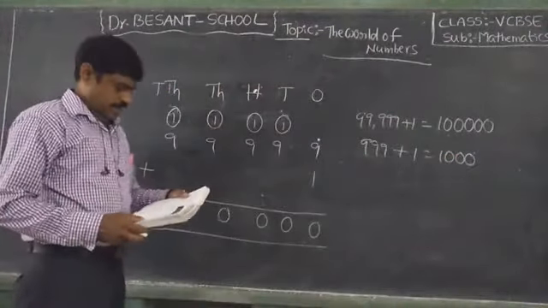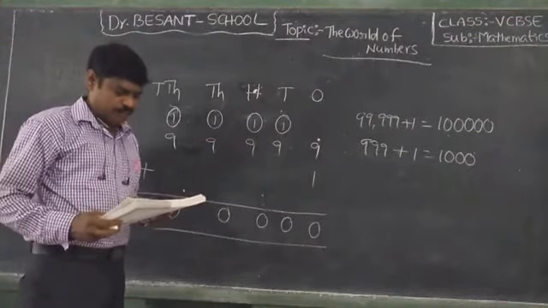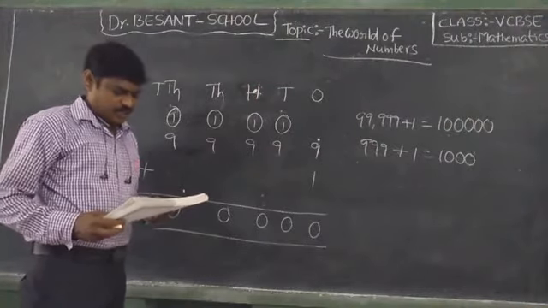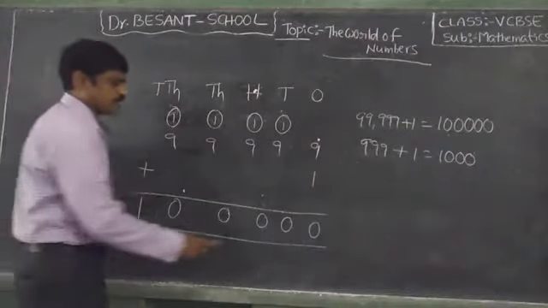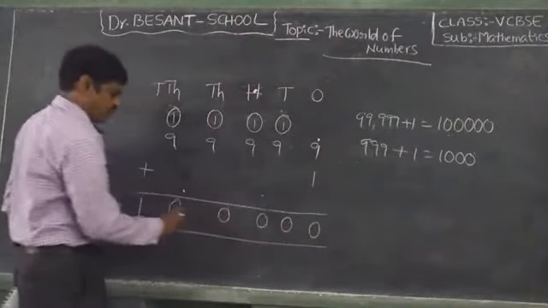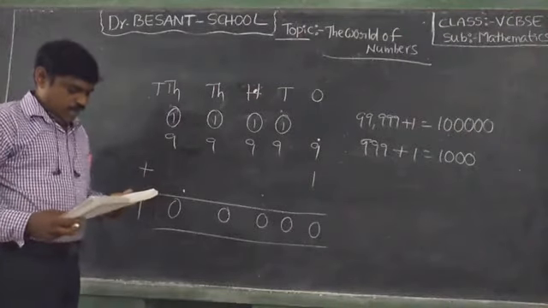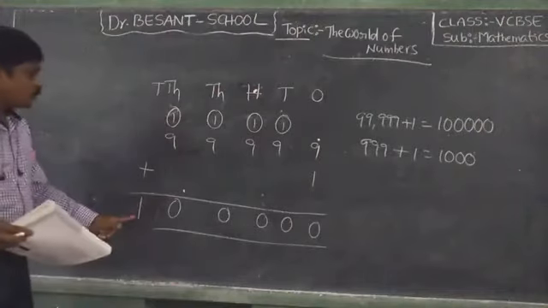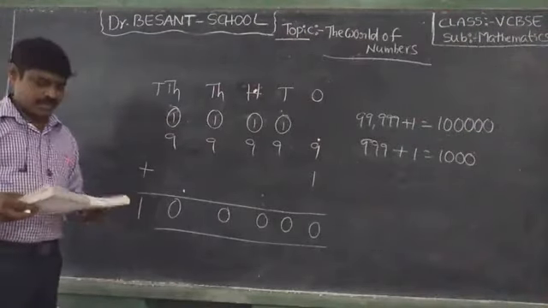Okay, next, how many digits do these numbers have? See, 1 2 3 4 5 6 digits. A new period called the lakhs period. So what is the new period here? The lakhs period is the new period. Okay children, next.